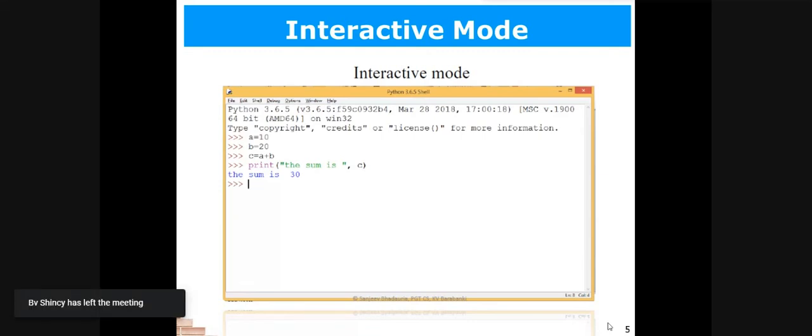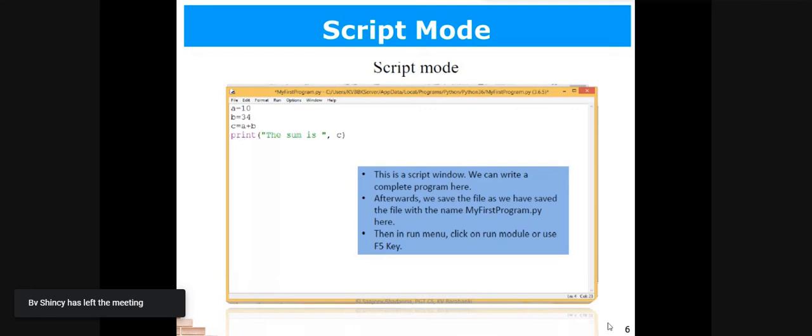If you want to write the whole program in one go and run or execute it in one step only, then we need script mode. In script mode, you can write lengthy programs, and afterwards you have to save that program with the extension .py. Always remember, when you write a program in Python, you have to save all the programs with the extension .py. If you do not save the program with the extension .py, then it will be just a simple text file. It will not be executed. So always remember to save your programs with the extension .py.